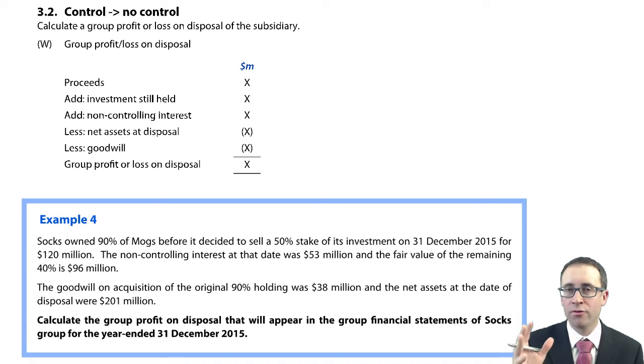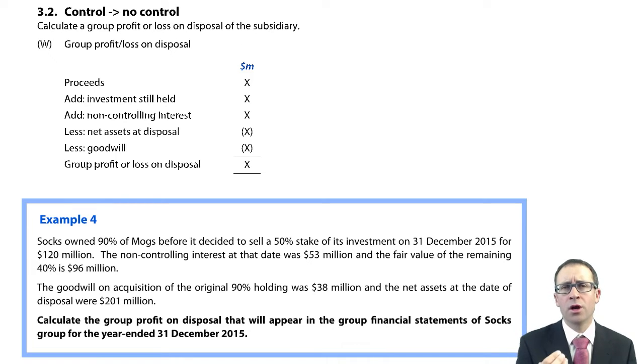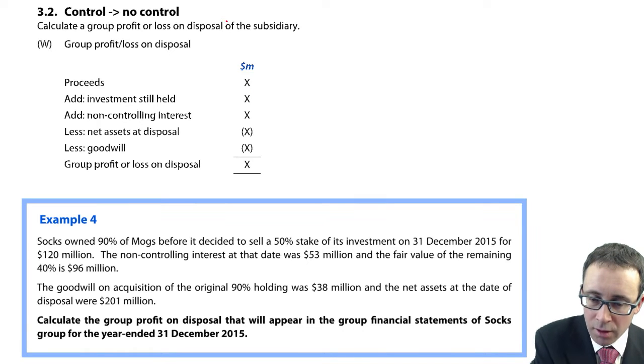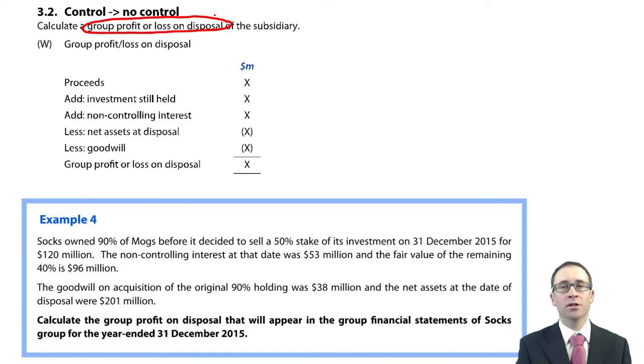But the issue that we're going to look at here is that if we're no longer consolidating, what do we do? Well, consolidation was all about substance, wasn't it? And we're still going to look at things from a substance perspective, because in substance, we have disposed of the subsidiary and we've disposed of the assets and the liabilities, we've got rid of the goodwill, and there's therefore no non-controlling interest. So what we're going to do is work out a profit or loss on disposal. But the key bit is that you have a group profit or loss on disposal.